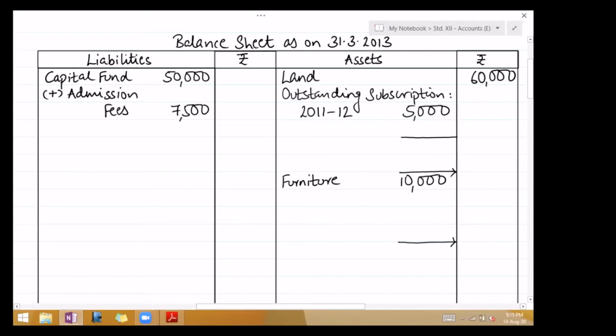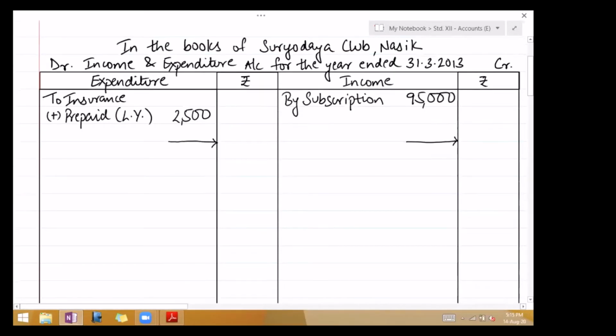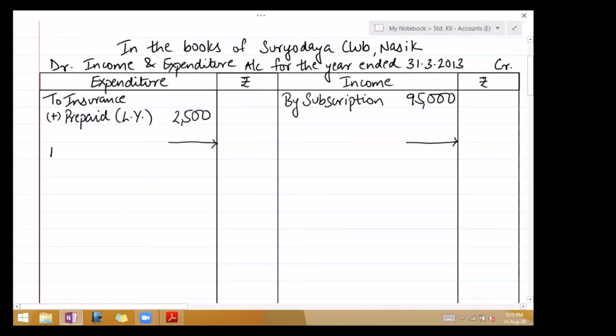Next, salary 12,500. So expenditure side 12,500 in the inner column. And out of this, last year's outstanding was there, which you have to deduct.